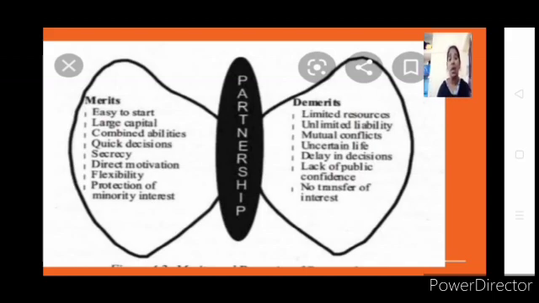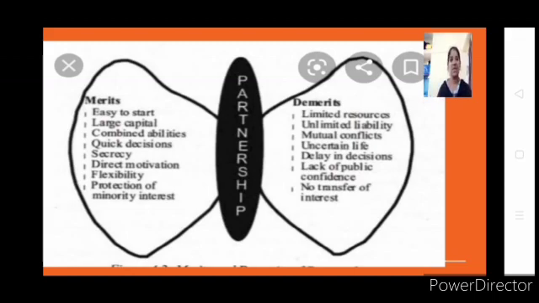You can take the quick decisions. In that way, we say quick decision making can be made in partnership too. Okay, then comes secrecy. You might be thinking, if there will be more people, to be frank, the leakage of information will be more. But how can this secrecy be a merit?